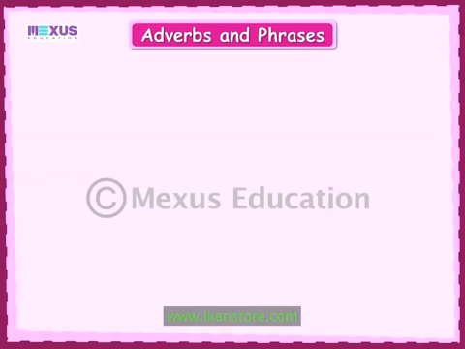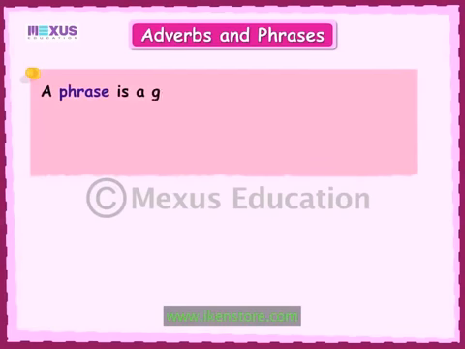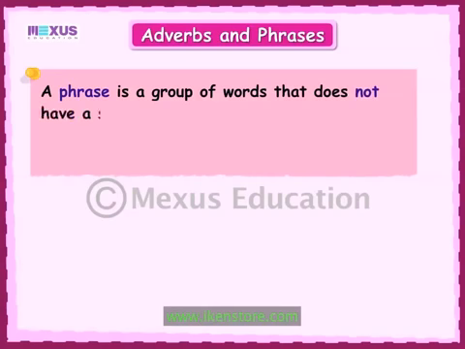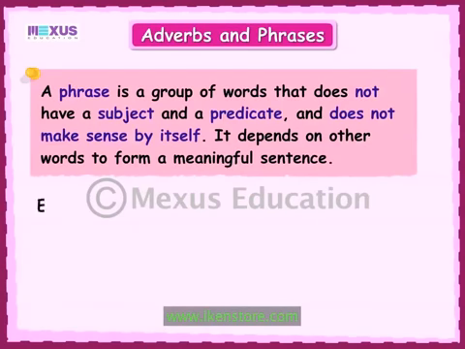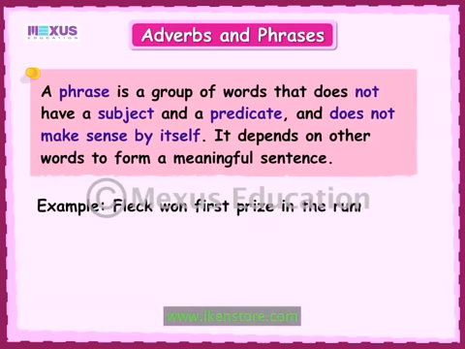Now, let us define phrases. A phrase is a group of words that does not have a subject and a predicate and does not make sense by itself. It depends on other words to form a meaningful sentence. For example, let's look at the sentence, Fleck won the first prize in the running race. In this sentence, in the running race is the phrase. This group of words has no subject and predicate and makes no sense on its own. Now, let's move on to learn adverb phrases.